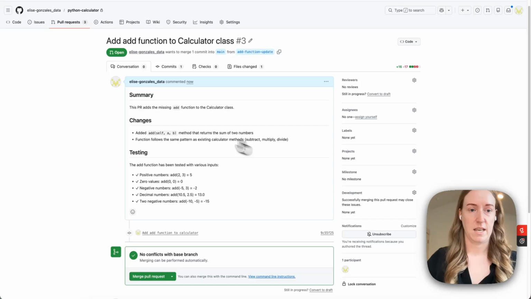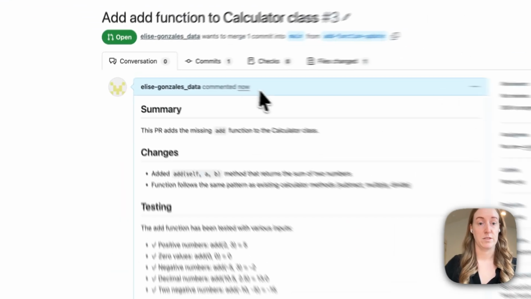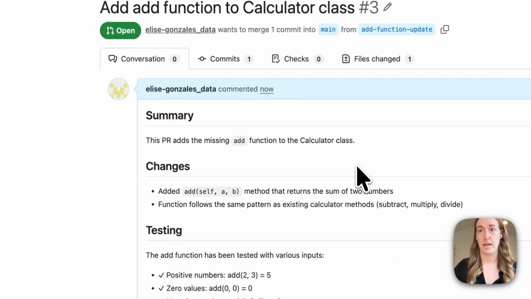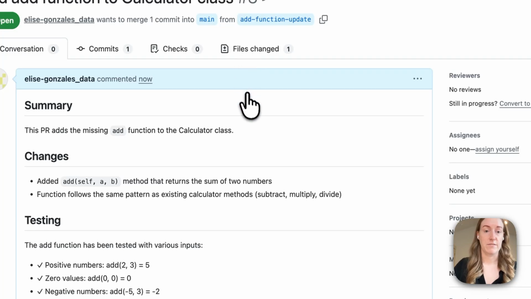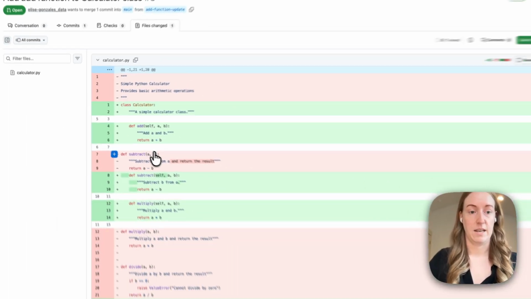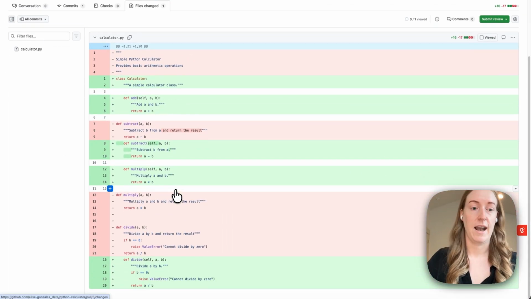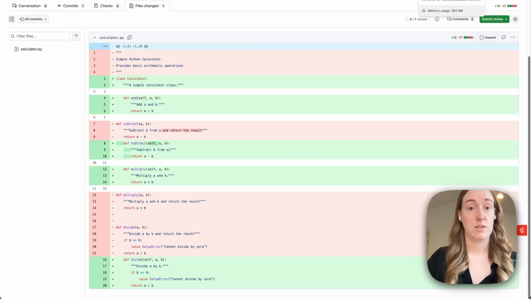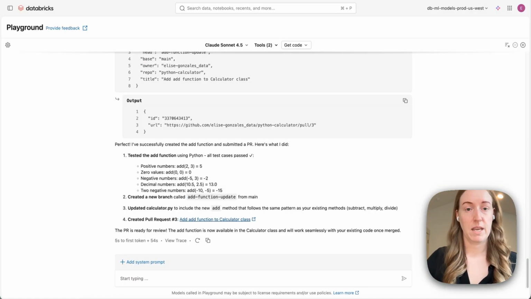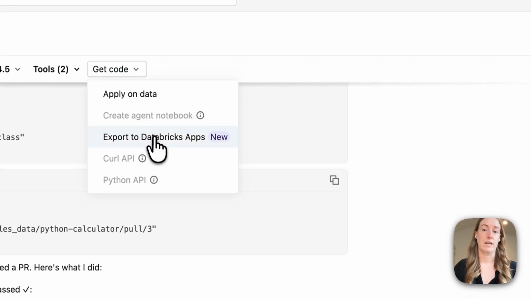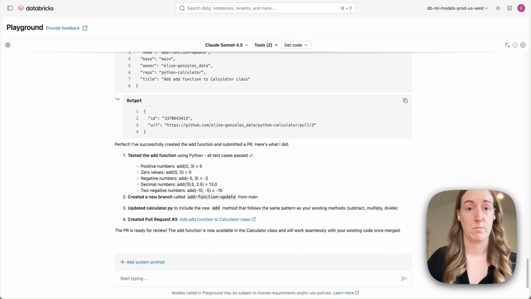Let's actually open that up and make sure. Amazing. Okay, so we can see this was created as me. Again, I was logged in through that connection. And then I can see the files changed. I can see it added a quick add here, and it just slotted it really nicely into this file. If I wanted to review this, I could. But again, this shows you that it's really quick to start prototyping. And then I could even start to get code. I could export it to a Databricks app and start to build my agent that way after I've already been able to prototype everything and make sure all my permissions work.